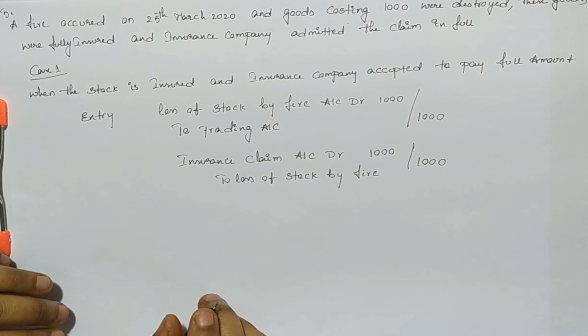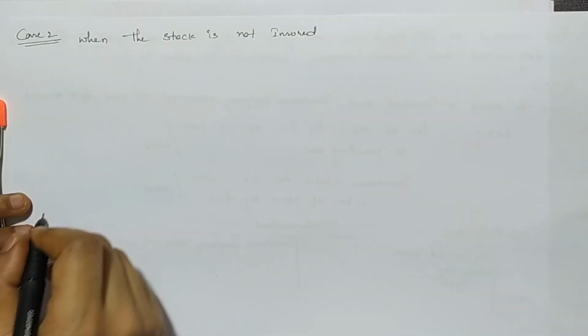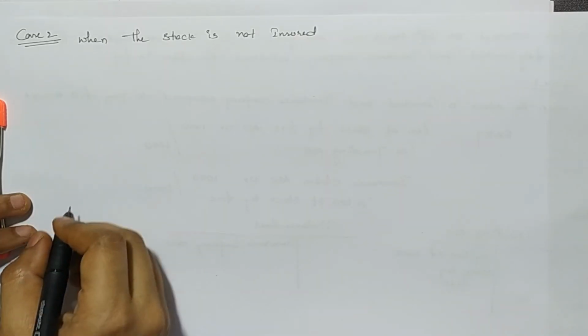We all know that if we have any amount in the adjustments, we need to mention the adjustment amount in at least two places. In this case, we will mention by loss of stock by fire on the credit side of the trading account and also on the asset side of the balance sheet as insurance company. This is first case.